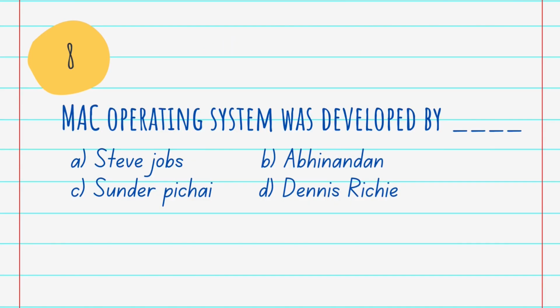Okay. Question number 8. Mac operating system was developed by dash. A. Steve Jobs, B. Abhinandan, C. Sundar Pichai, D. Dennis Ritchie, and the answer is A. Steve Jobs. Mac operating system is a Unix operating system developed and marketed by Apple since 2001. It is the primary operating system for Apple's Mac computers. It is a proprietary graphical operating system that powers every Mac.